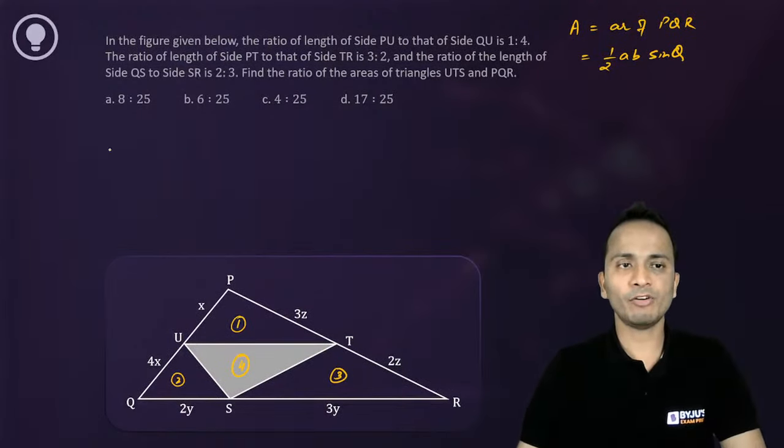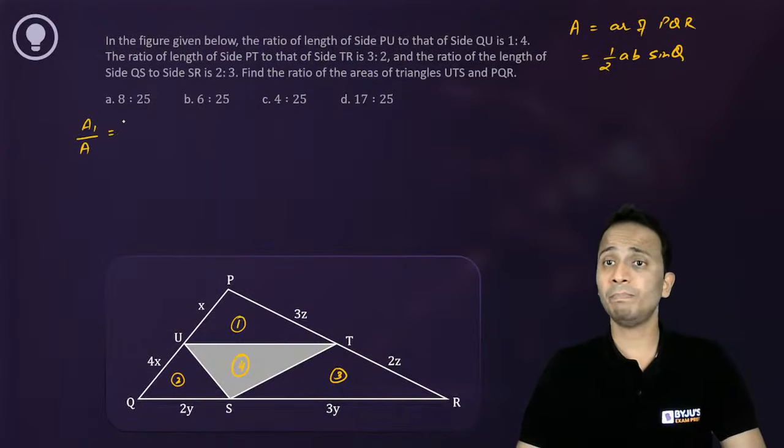So first of all, area of the first triangle upon the area of PQR.